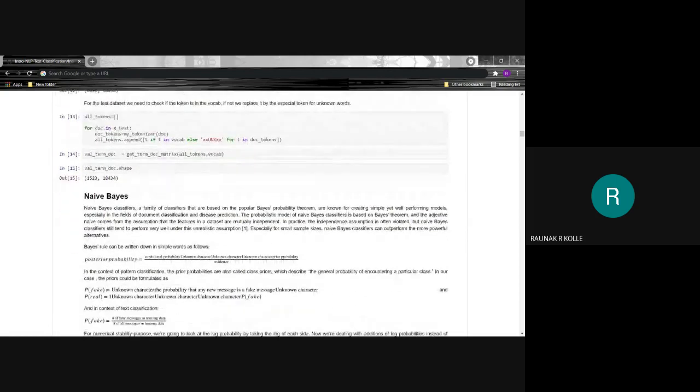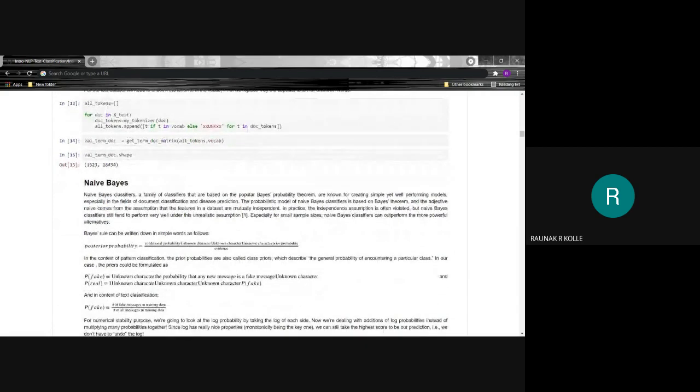So we come to naive Bayes. Naive Bayes classifier is a family of classifiers that are based on the popular Bayes probability theorem, which are known for creating simple yet well-performing models, especially in the field of document classification and disease prediction. The probabilistic model of naive Bayes classifier is based on Bayes' theorem, and the adjective naive comes from the assumption that the features in the dataset are mutually independent.